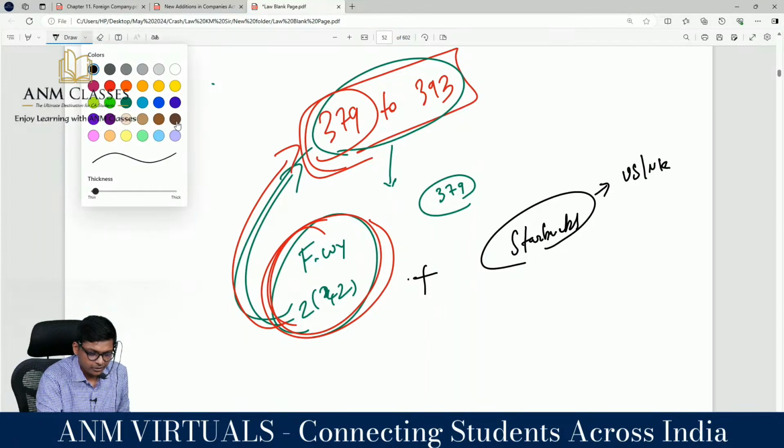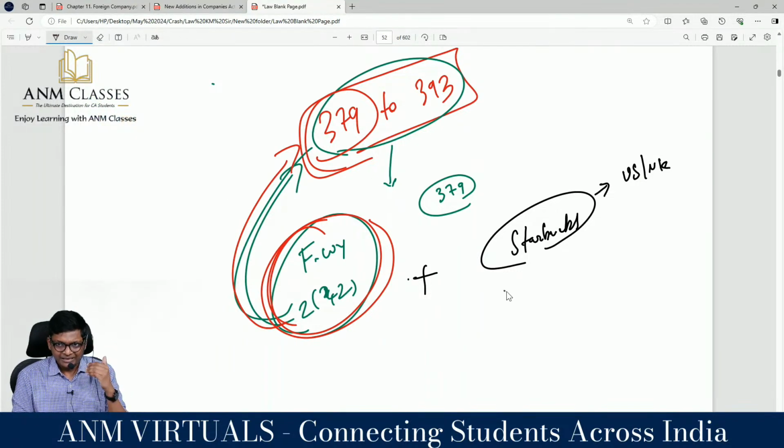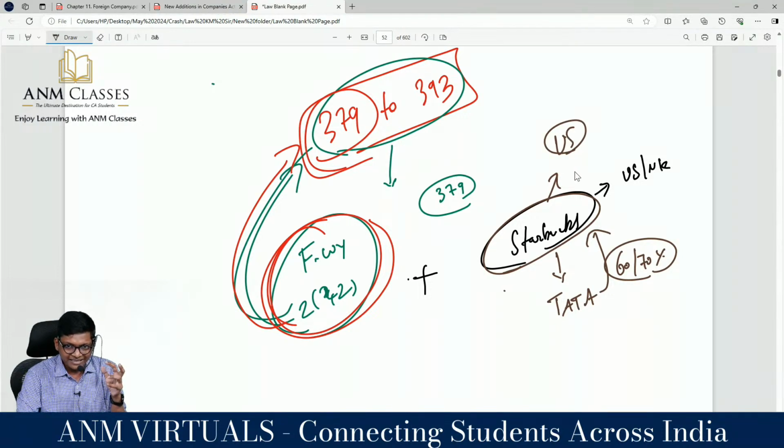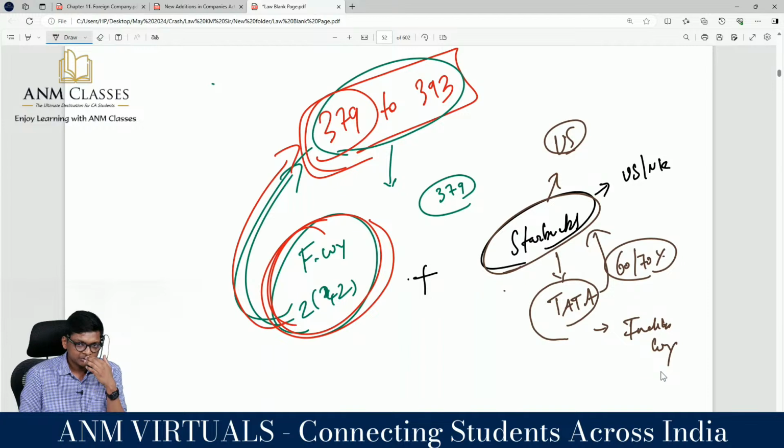In the last 10 years, which Indian company acquired Starbucks? Tata Group acquired roughly some 60 or 70% of Starbucks. The numbers are not accurate. Now Starbucks is still incorporated in the US, but the shareholder is Tata Group, which is an Indian company. Are you following?